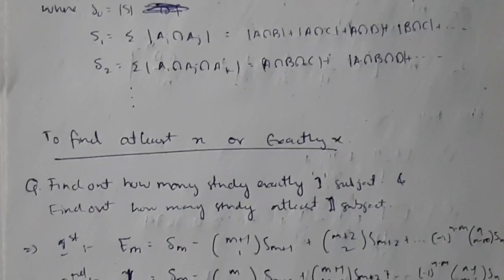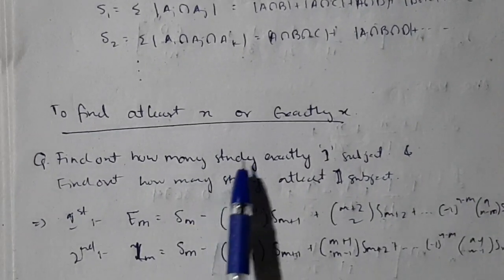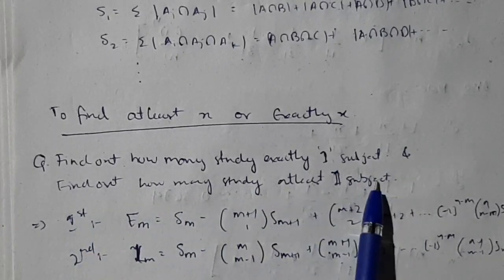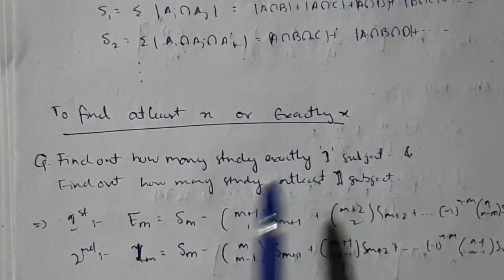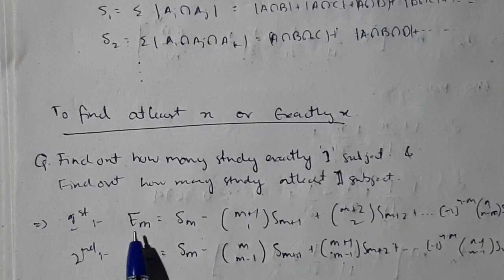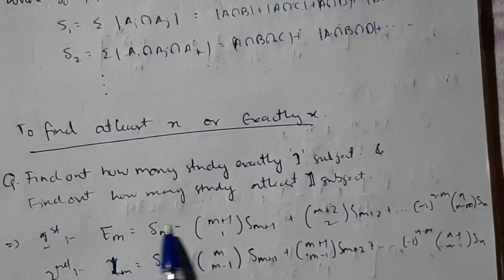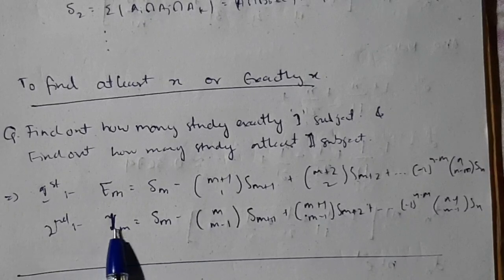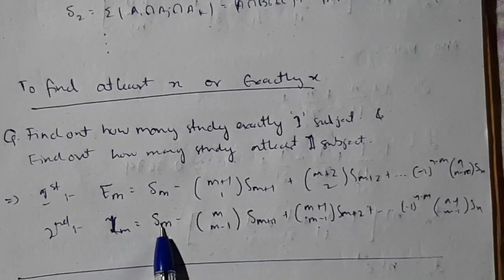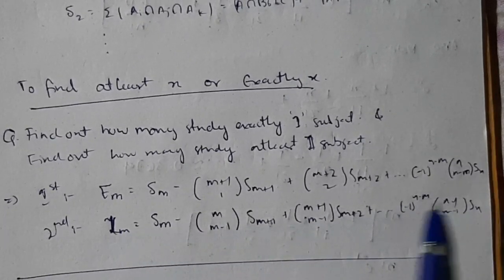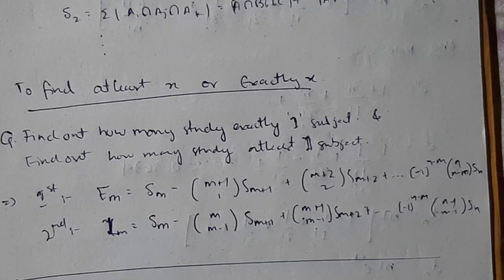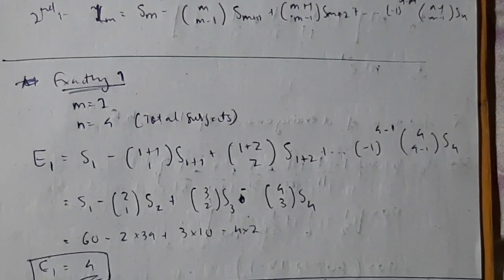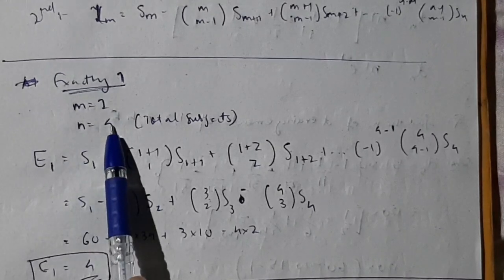Suppose they ask you this question: find out how many students exactly study one subject and how many students study at least one subject. For exactly one subject, you have to use the EM formula. In place of M you substitute 1 in this whole formula, then you will get the answer. Second, LM means at least one subject, so you substitute 1 in the LM formula, which is a different formula, and you will get the answer for at least one subject. When you substitute, N is 4, meaning the total number of subjects.